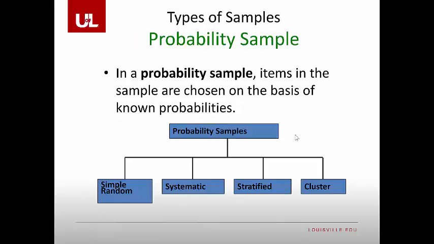Probability sampling, which is what we're going to be mainly using in this class, includes a simple random sample, systematic, stratified, and clusters. The difference here is that individuals are chosen with a finite or fixed probability. So that way everyone may have some chance of being selected. This is more representative of what a population would actually look like when we grab our sample.